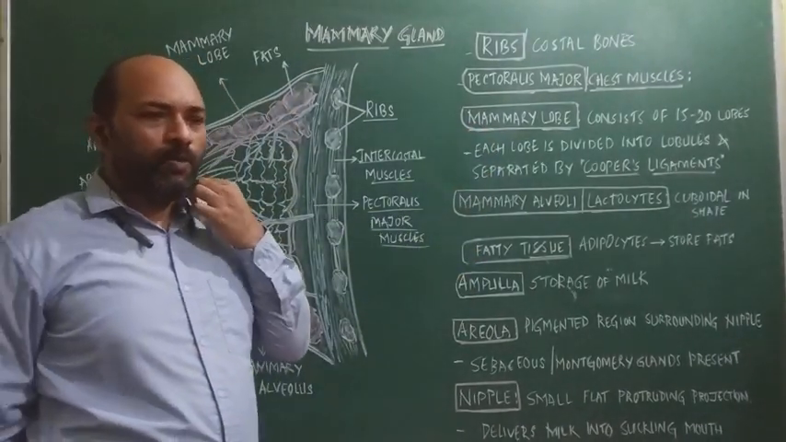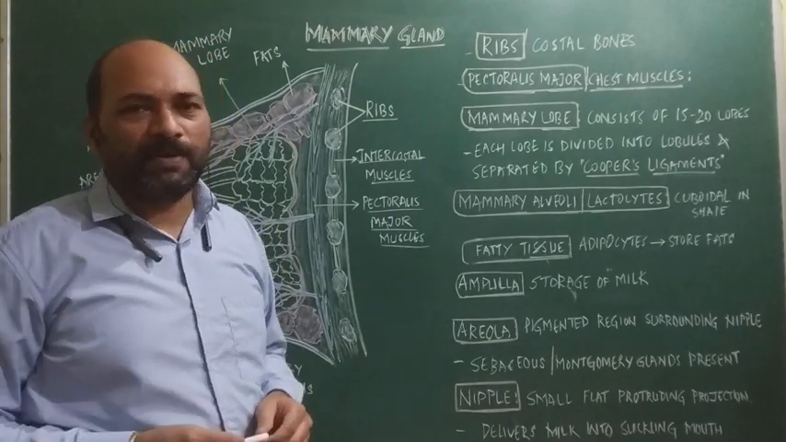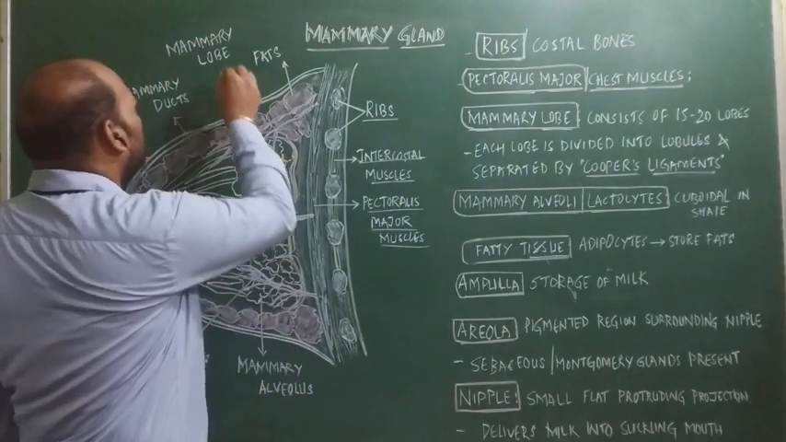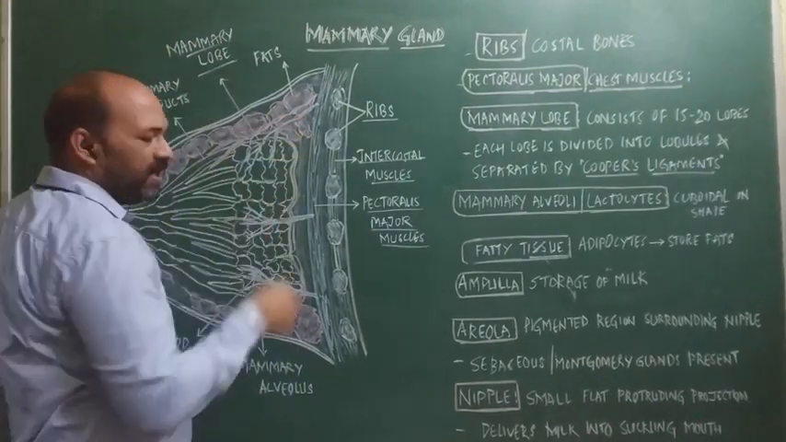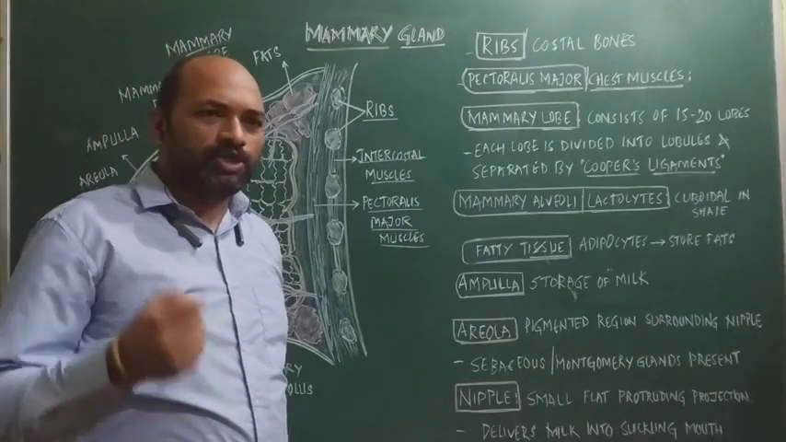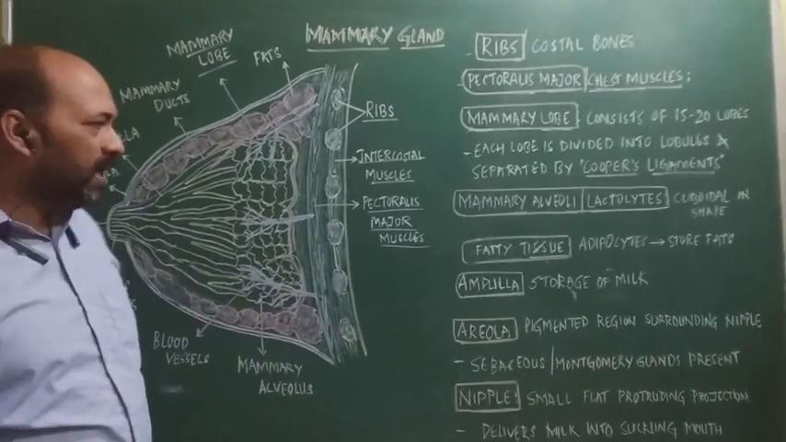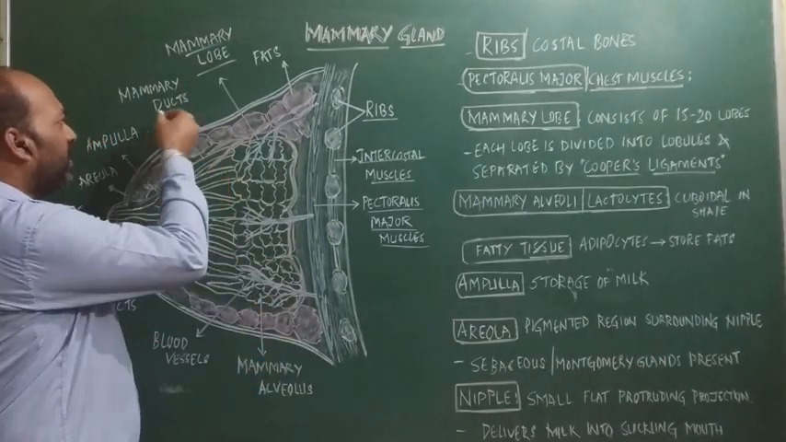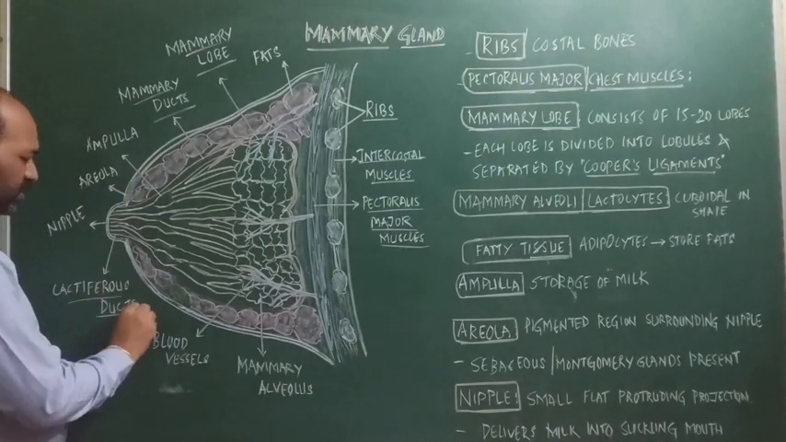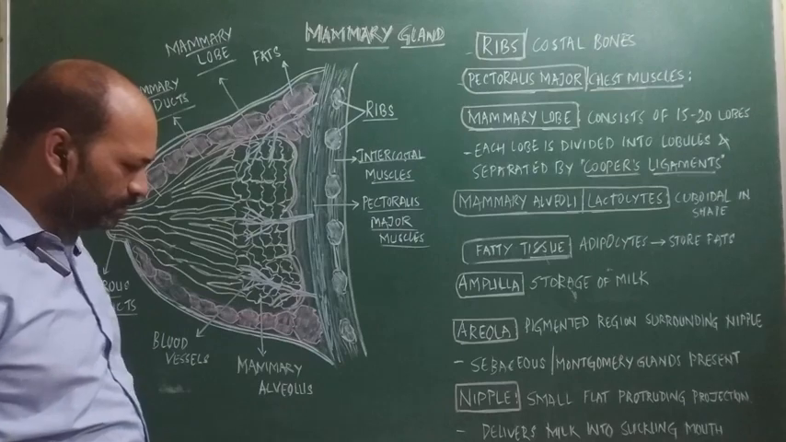A mammary lobe is a glandular tissue made up of 15 to 20 lobes, and these lobes present inside are further divided to form small tubules which we can call lobules. These lobules join and form the mammary ducts, later become the lactiferous ducts, and open to the exterior through the nipples.